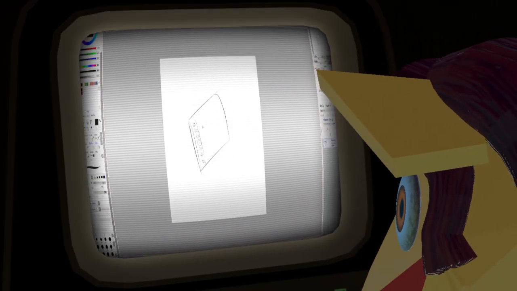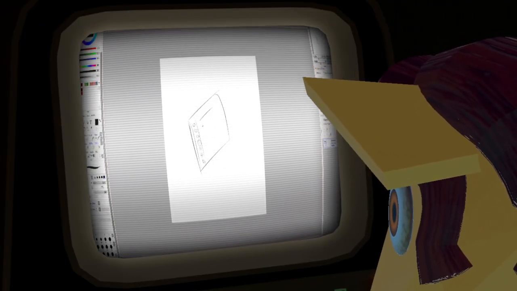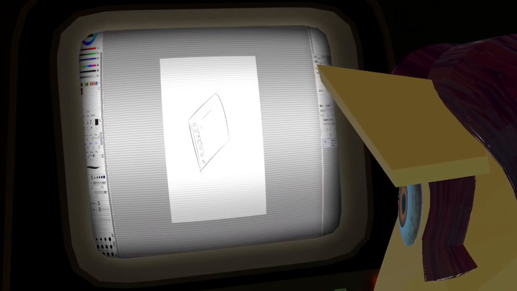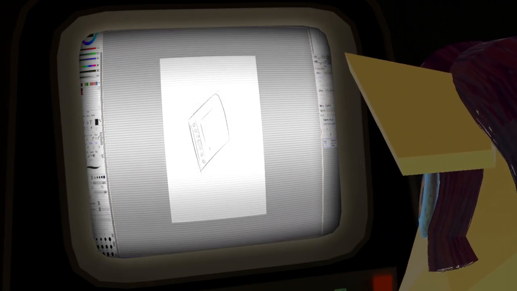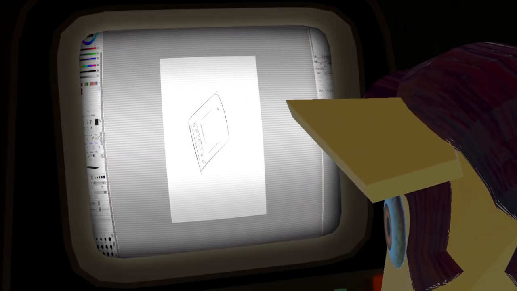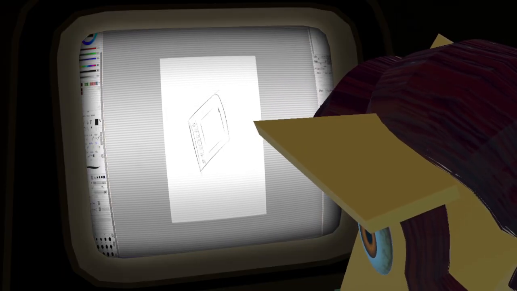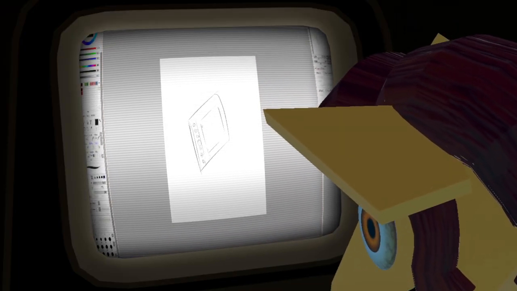And then we've got the drawing area here. We'll chicken scratch it a little bit.